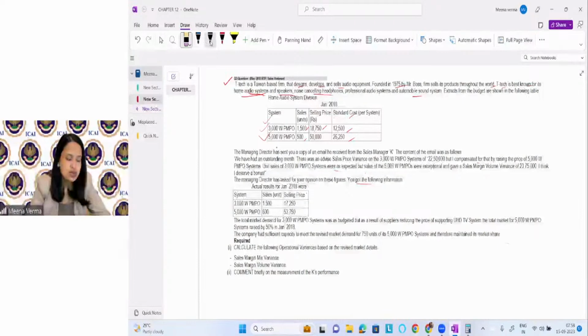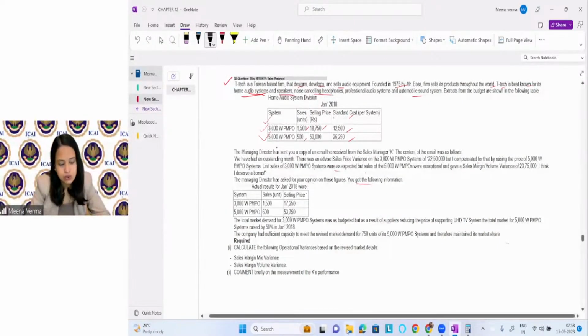Okay, so before that, I don't know whether you know about the mix variances or not. Do you know about the mix variances and yield variances? Say yes or no and comment quickly. Do you have knowledge about the mix or yield variances, or do you want me to explain it first? The mix and yield variances. Yes.